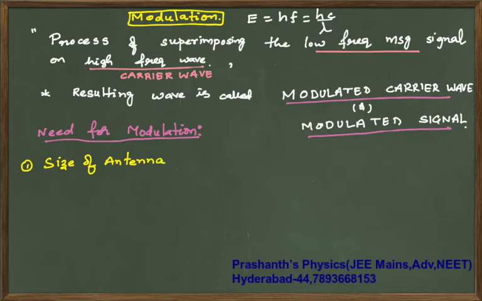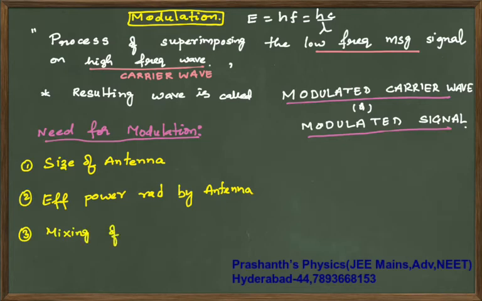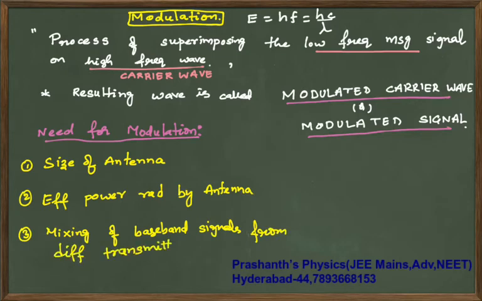The second reason is the effective power radiated by the antenna. The third reason is mixing of baseband signals from different transmitters. So these are the reasons.